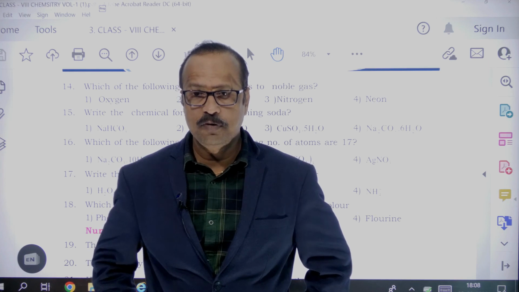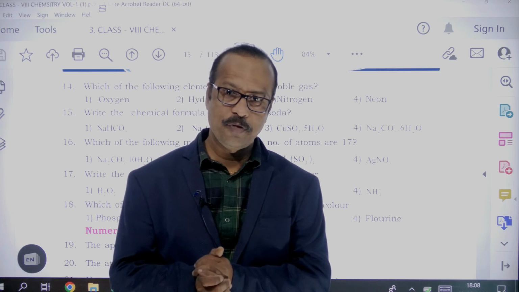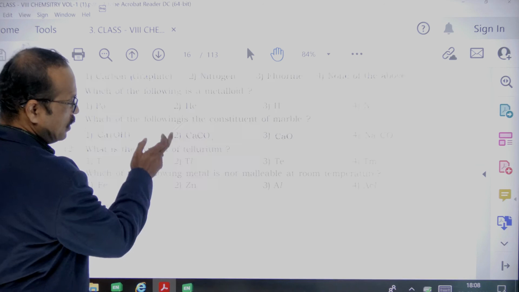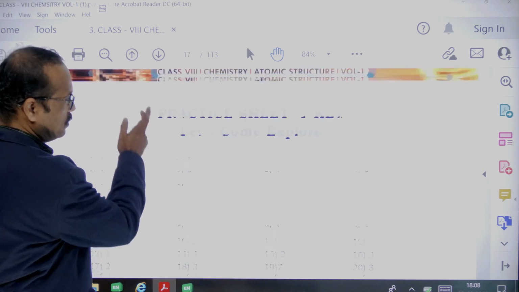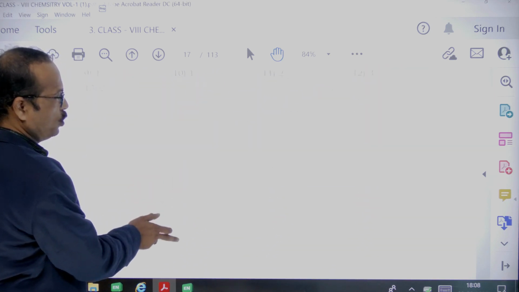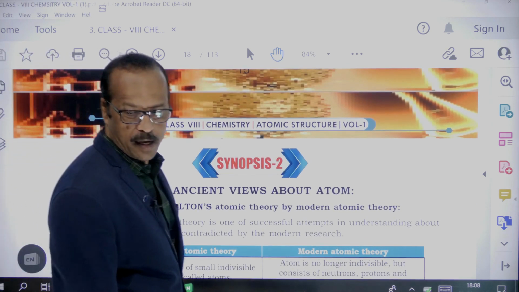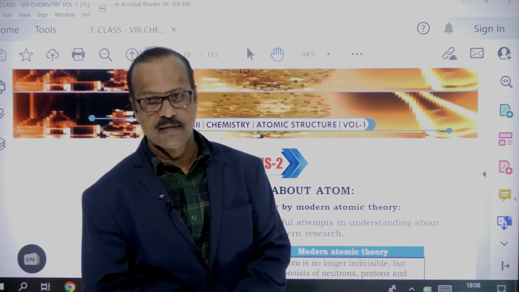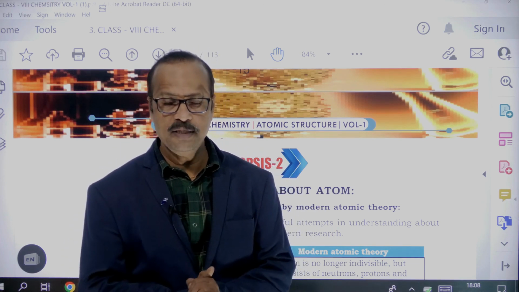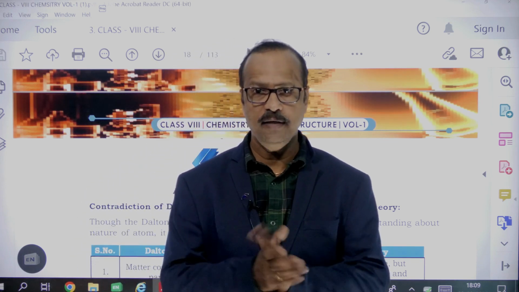So that in the next class, I am going to go to the next topic, that is the next synopsis, the second synopsis. Meanwhile, you practice this one. And we'll go through your answers also. The key is there for you. You do it without seeing the key, and after doing, you can check with your answers. Read the synopsis, then first do the answers, and after that check your answers.